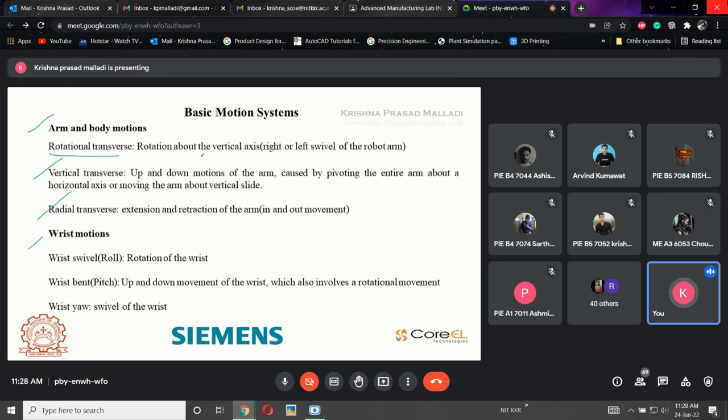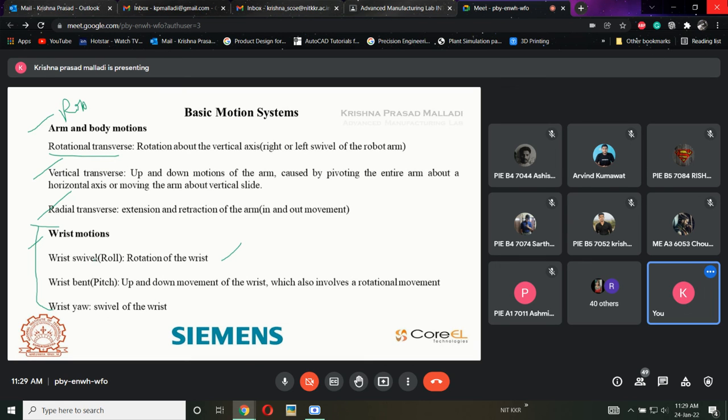Rotation about the vertical axis, right and left swivel of the robot base. Vertical transverse, up and down motion of the arm caused by pivoting the arm. Radial, extension and retraction of the arm, in and out movement. So if we are talking about this robot skeleton, and when we consider this wrist, then we will talk about these things.